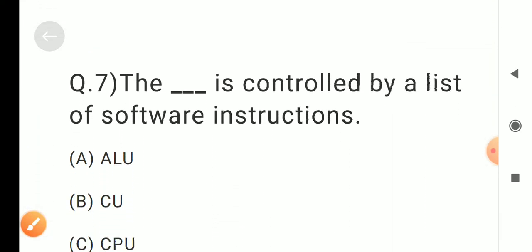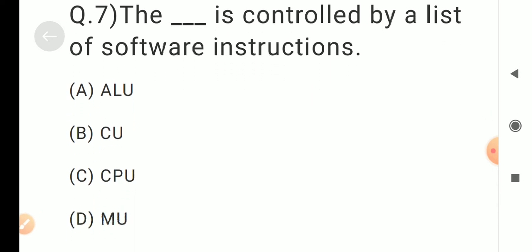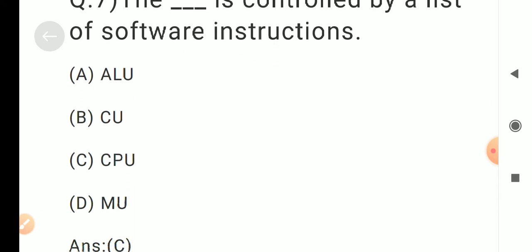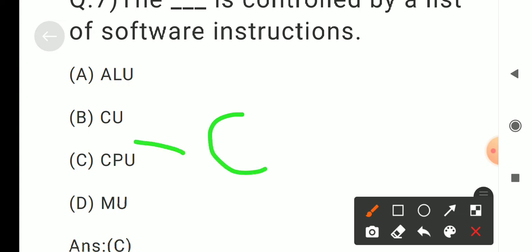Question number 7. The DAS is controlled by a list of software instructions. Options are A. LU, B. CU, C. CPU, D. MU. Answer is C. CPU.